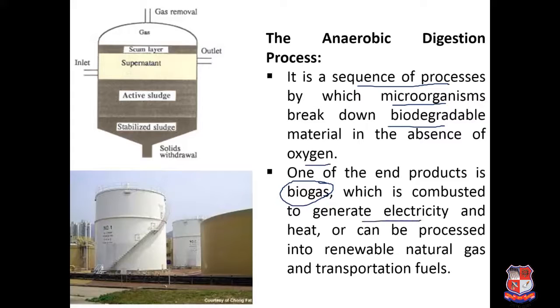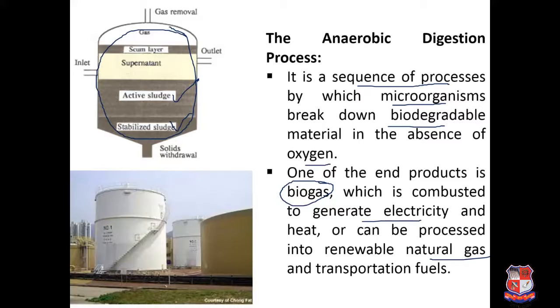It is used for electricity, can be used as natural gas, and is useful as transportation fuel. When the active sludge comes in, stabilized sludge is formed.